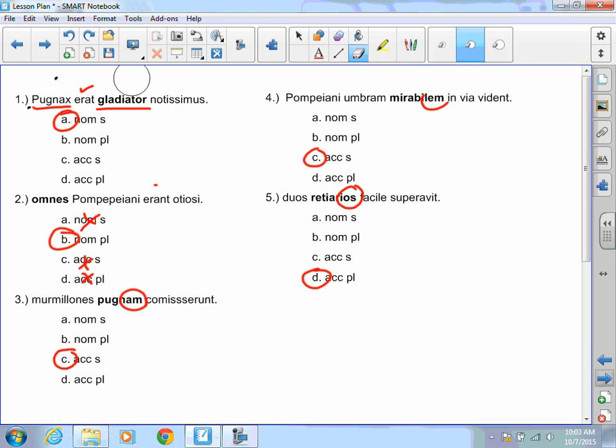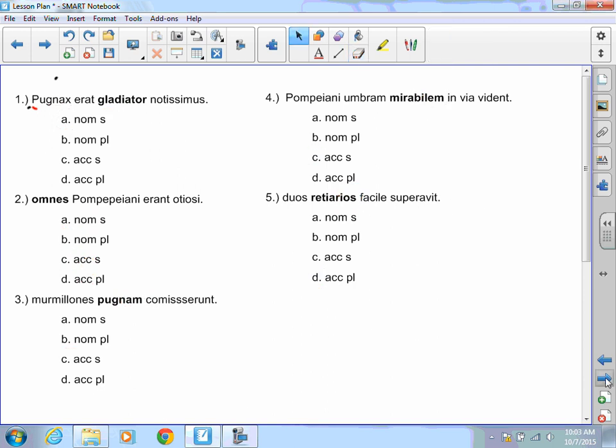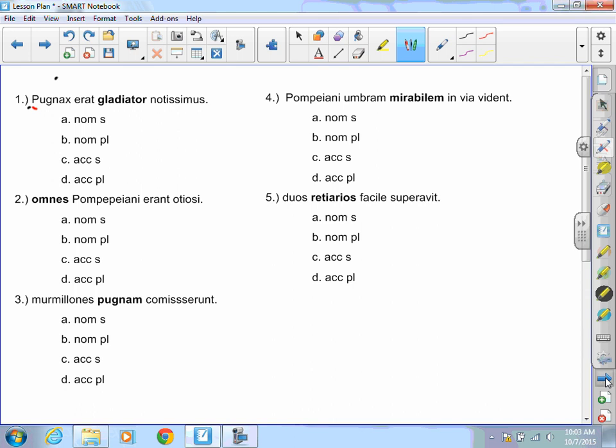I would review those tonight about 80 billion times. Singular and plural. Nominative and accusative. For our first declension, we have A and AE for our nominatives, and AM and AS for our accusatives.